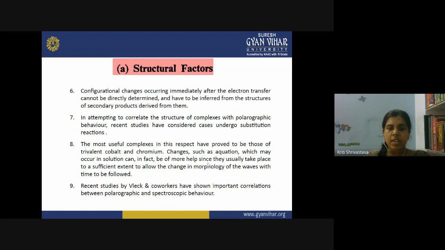And in the aquation reaction, what will happen? The water molecule will enter the coordination sphere, and they produce a sufficient change in the morphology of the wave. The recent study by Legg and Crow, along with his co-workers, has shown important correlations between the polarographic and spectroscopic behavior.